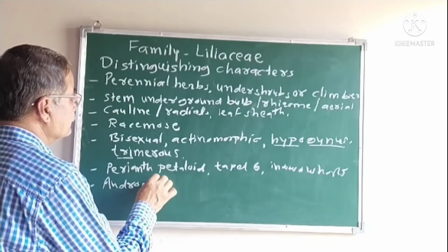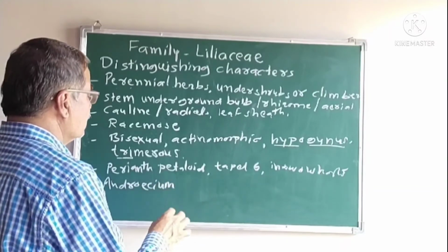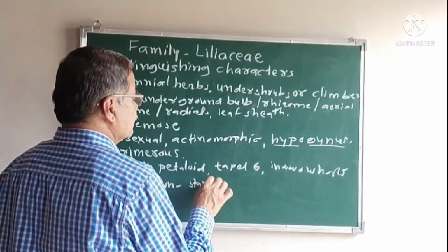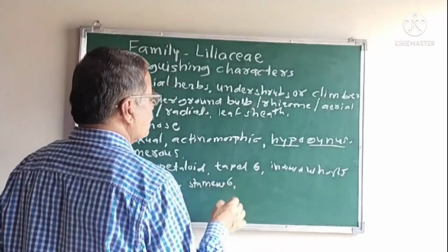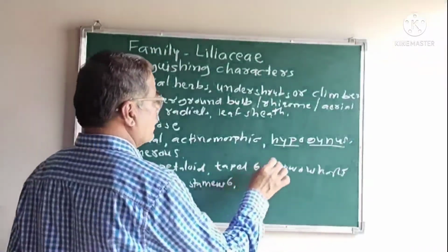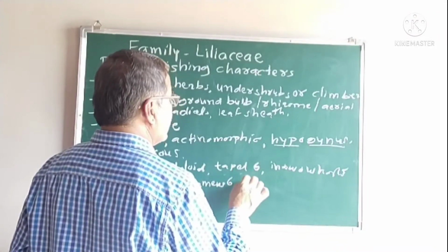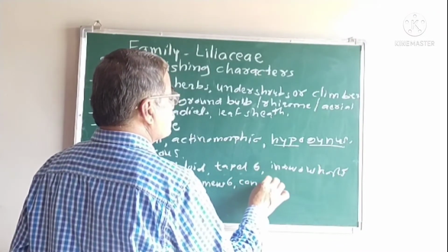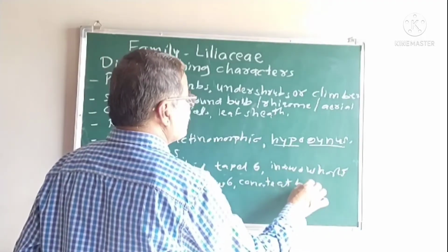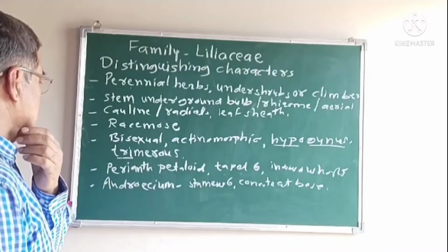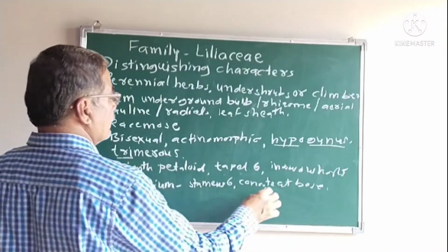Androecium. Generally, androeciums are stamens. They are 6. They are arranged in 2 whorls along with the petals. They are connate at the base. Therefore, they are joined to the tepals.